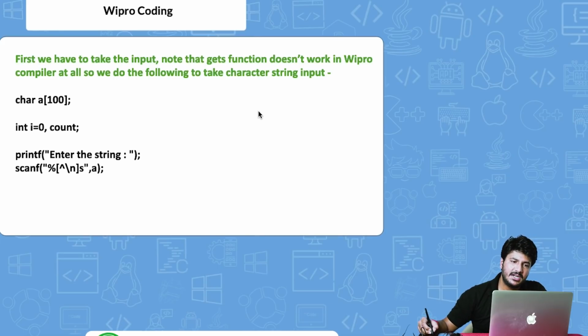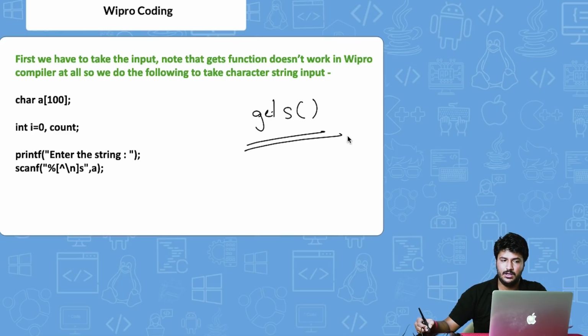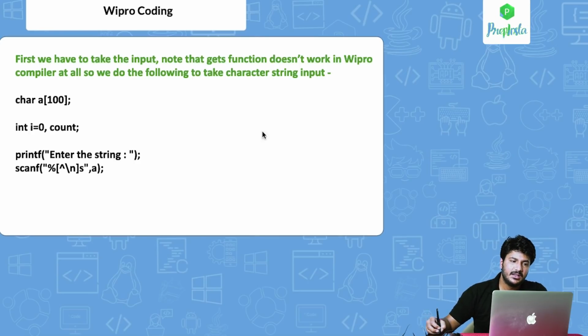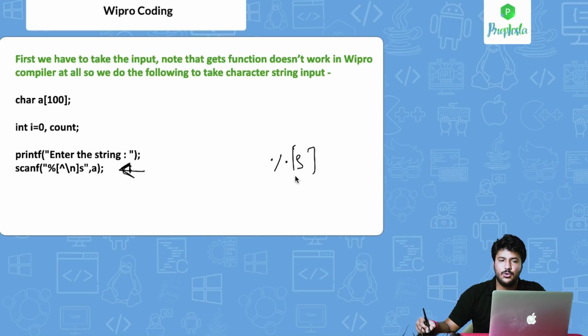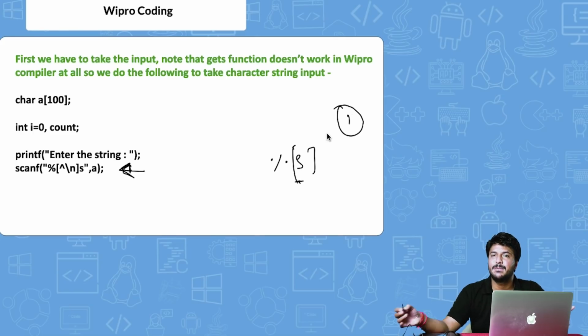The compiler issue in Wipro with strings is that it is not able to read gets at all, or different kinds of string operations in Python also. So at least in C, this is how you would read a particular string without gets. You cannot write %s. I hope all of you know that, because it only counts one string. If you write this is PrepInsta, it will only take this and ignore the other part. That is why we use gets, because there are multiple words.